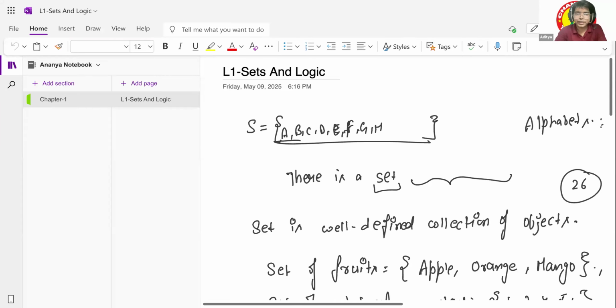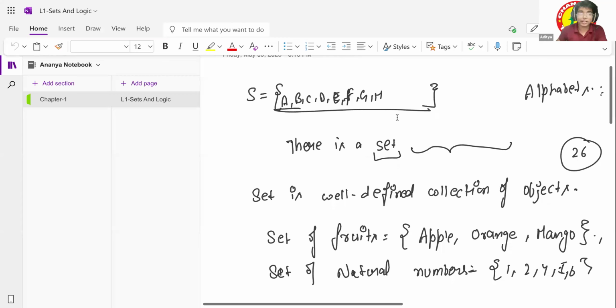Okay. So basically, we have too many types of set. For example, we can say we have singleton, empty, finite, infinite, equal, equivalent, subset, proper subset, power set, universal set, and distinct. But as per your given syllabus, we have just three things: universal set, finite, and infinite. So we will try to focus on those three first.